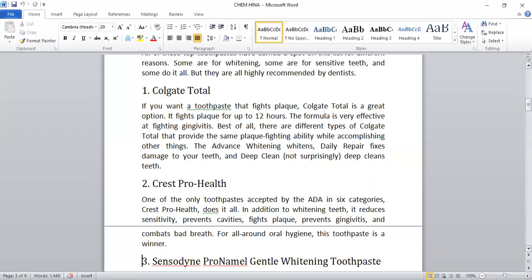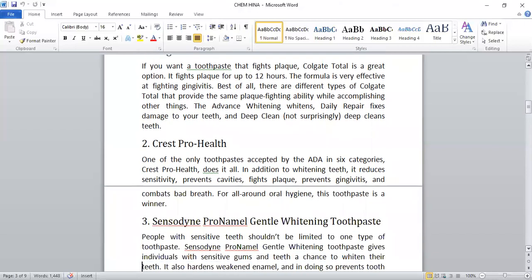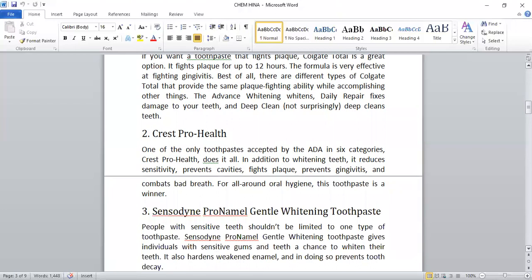The advanced whitening teeth daily repair fixes damage to your teeth and deep cleans teeth. Now the next one is Crest Pro Health.